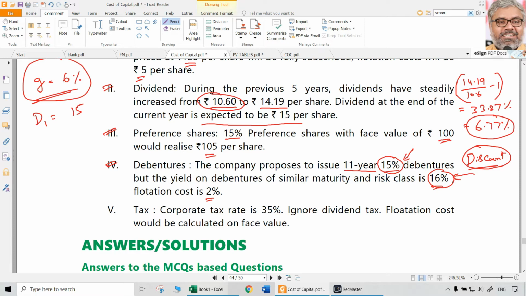So let us take the face value of the debenture as 100, though it is not particularly given. It may not always be given, but ideally it should have been. Unfortunately, in this case it is not given. The remaining information is available for calculating Kd and also the issue price of the debenture. Then we have the corporate tax rate of 35%, important information. Ignore dividend tax; if nothing is mentioned, we always ignore that. Flotation cost would be calculated on face value. So this 2% flotation cost is calculated on face value, which means the flotation cost per debenture will be 2 rupees.